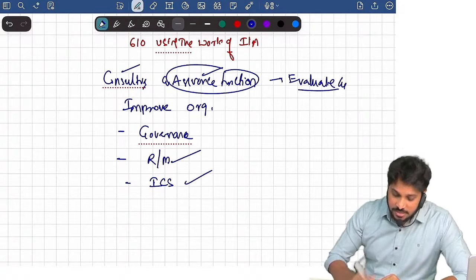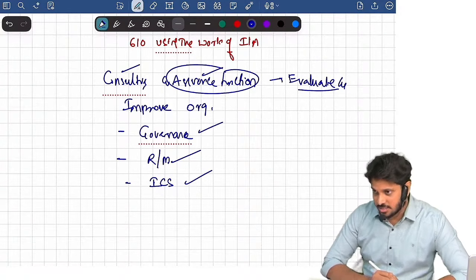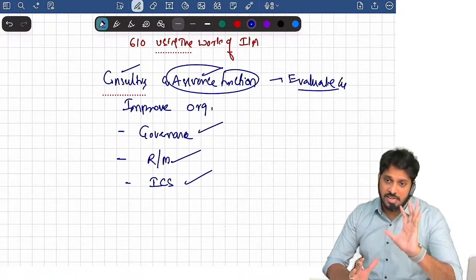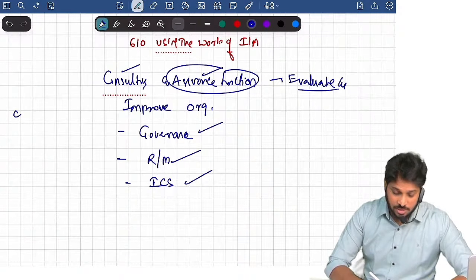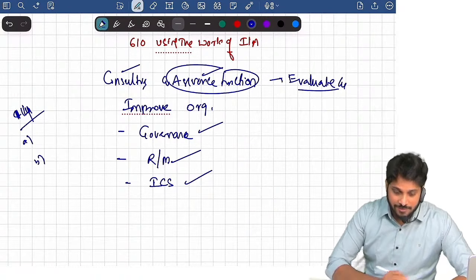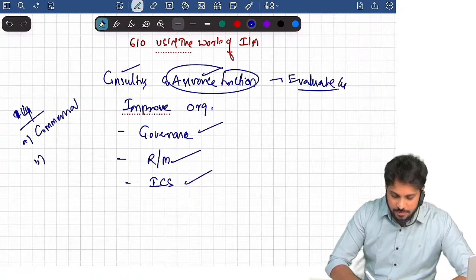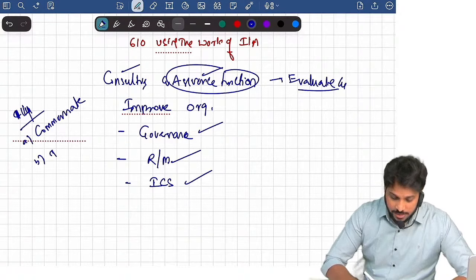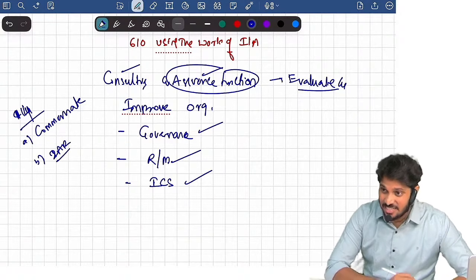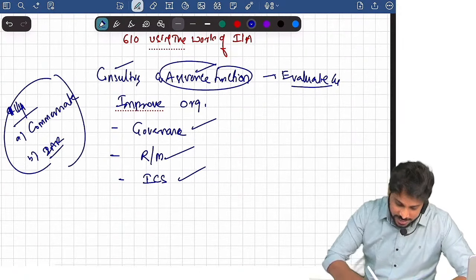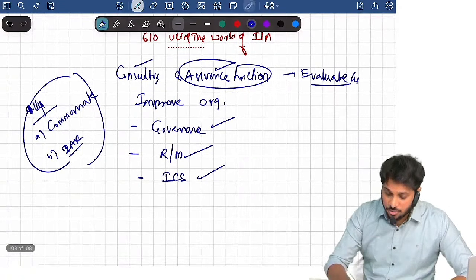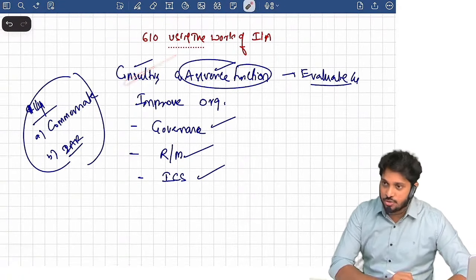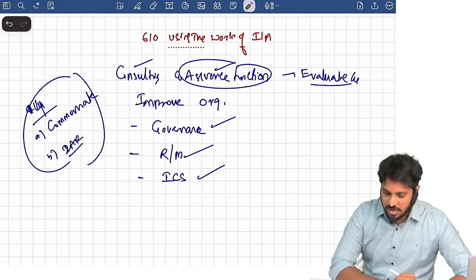They evaluate risk management systems. They evaluate governance. Infosys has a big internal audit team. Reliance has a very big internal audit team in the company. In fact, in CARO, as a statutory auditor, we have to comment in clause number 14. Yes or no? Point A, point B. Whether the company has internal audit commensurate with the size and nature of the entity. Whether internal auditors' reports are considered by you as a part of your audit. You need to comment in CARO clause number 14 in the audit report. So what does the internal auditor do? They provide assurance and consultation to the company on these three matters: governance, risk management, internal control.